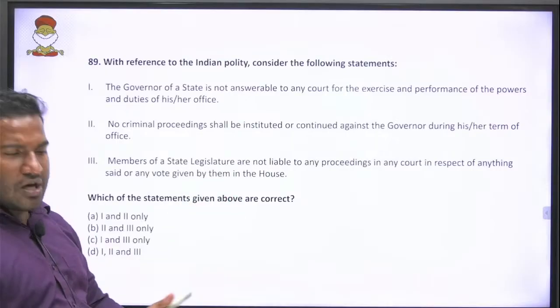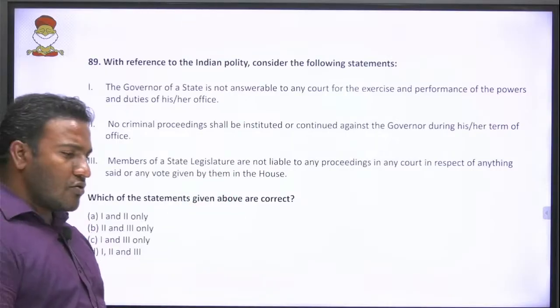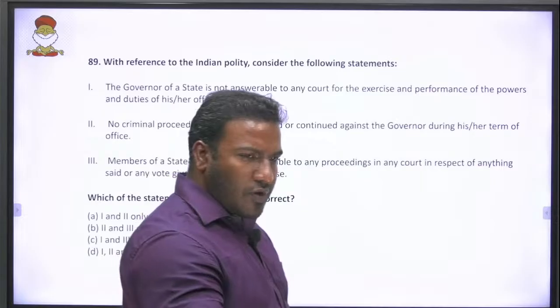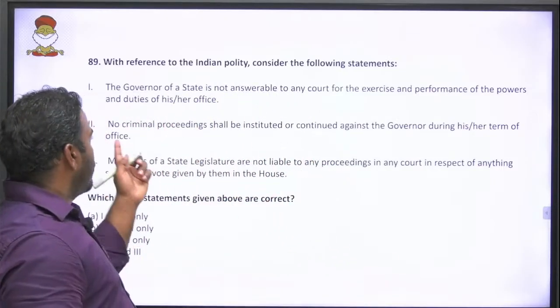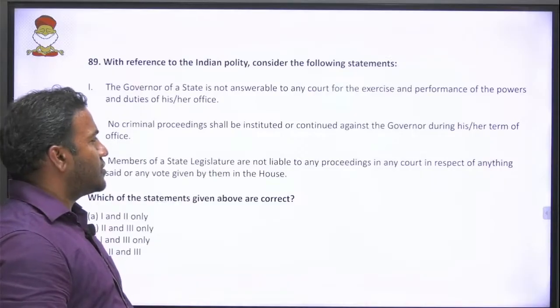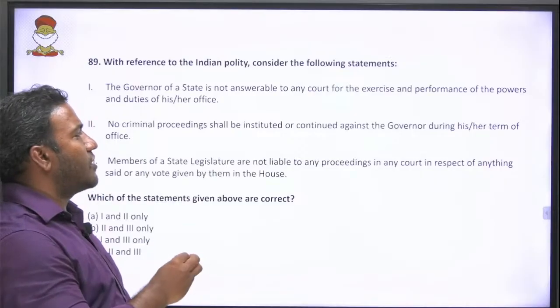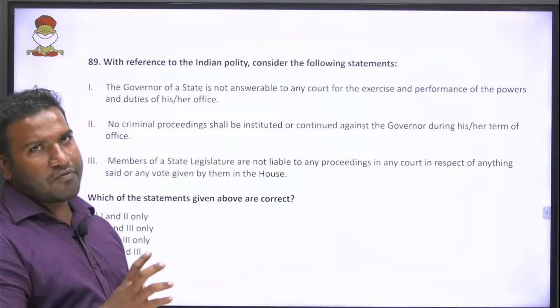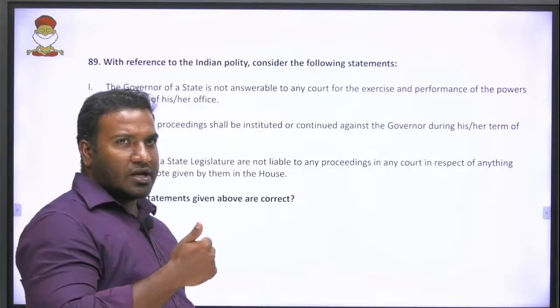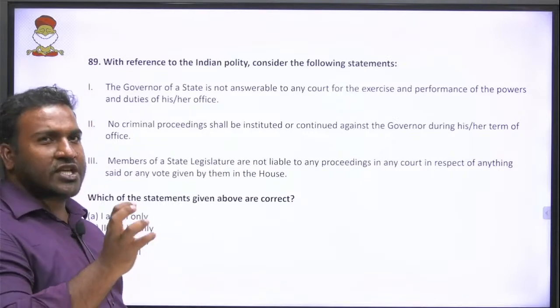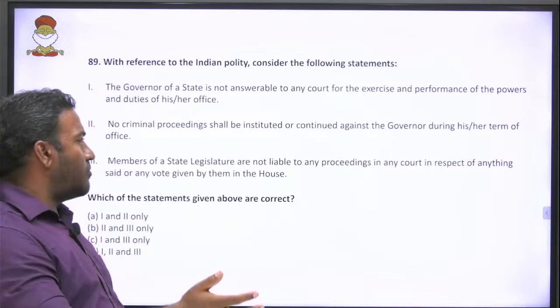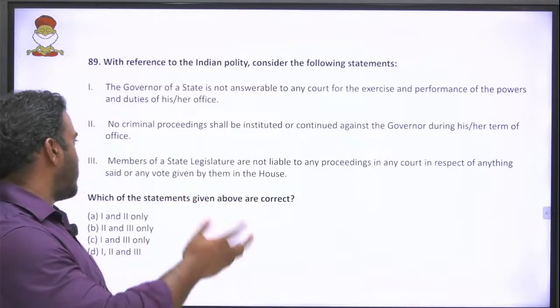No criminal proceedings shall be instituted or continued against the governor during his or her term of office. Yes, it applies for both criminal and civil cases, during term of office. For serious criminal cases, you will give a notice, remove him, and then put a charge sheet, whatever.